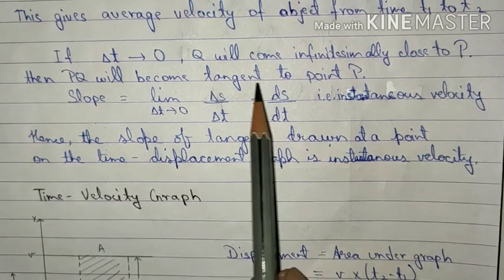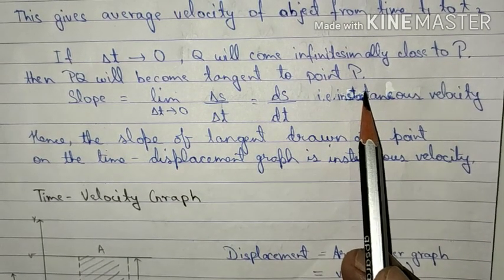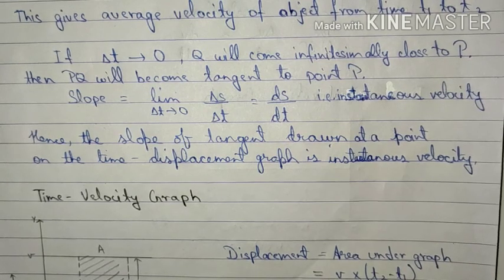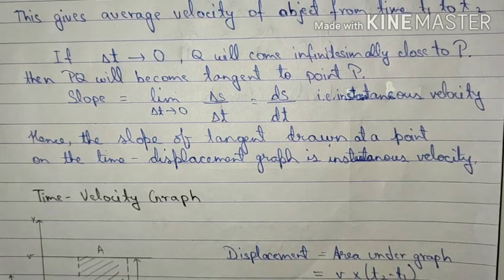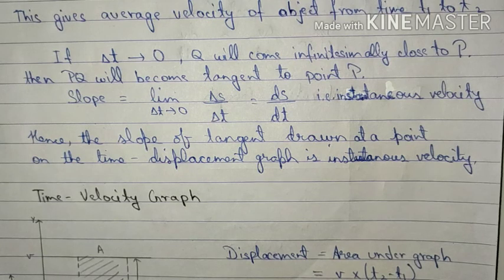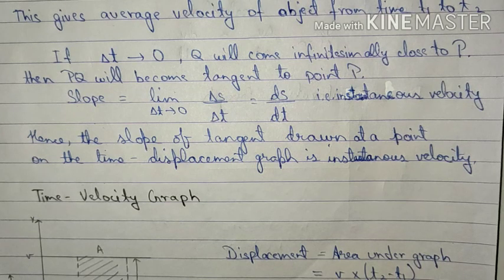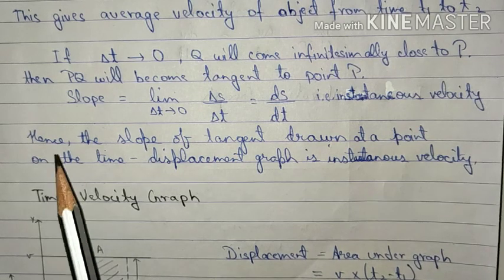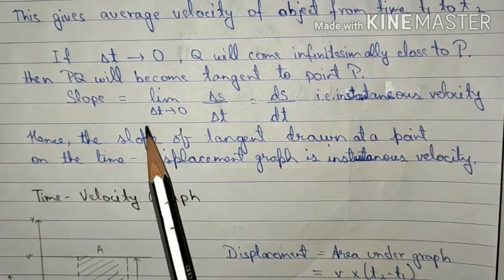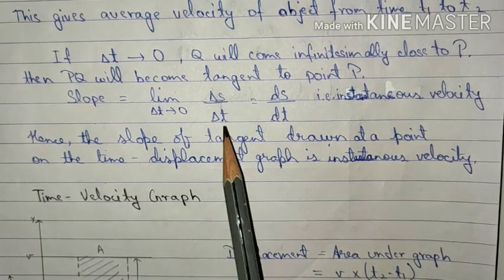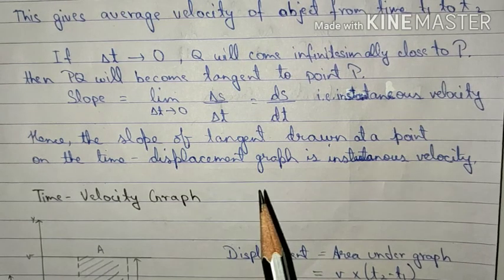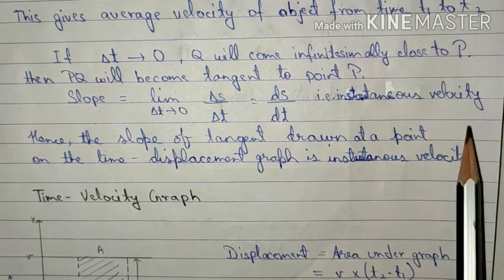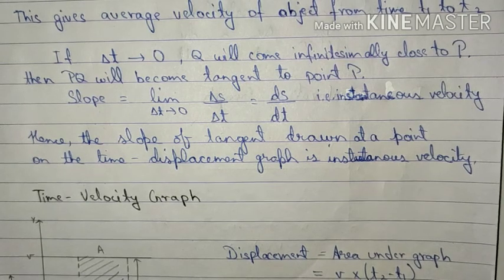Then PQ will become tangent to point P. Now, because both the points are nearly coinciding with each other, the line PQ will form a tangent to point P. The slope of this tangent will give us the value of instantaneous velocity. That is, when the limit of time tends to 0, del S upon del T can be written as ds upon dt, which represents instantaneous velocity.